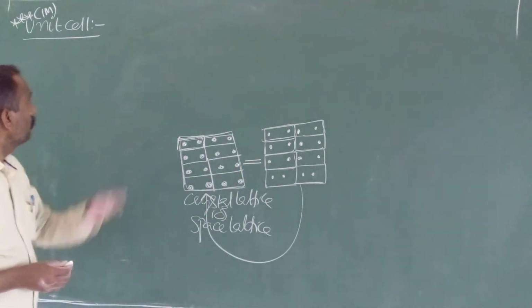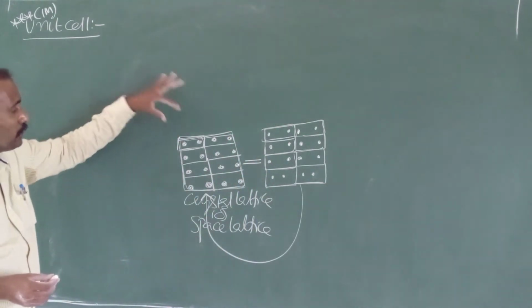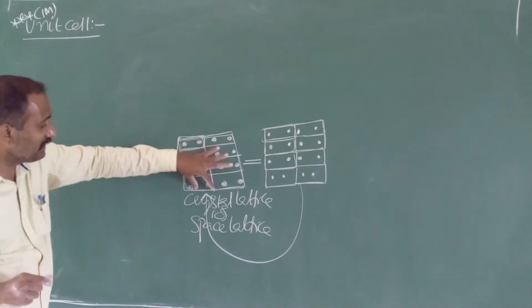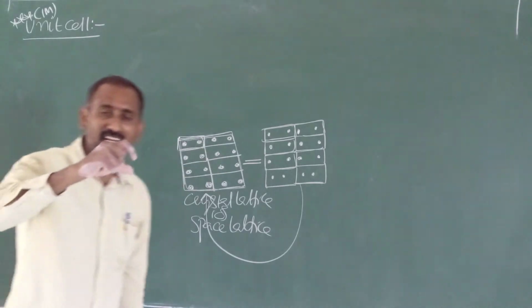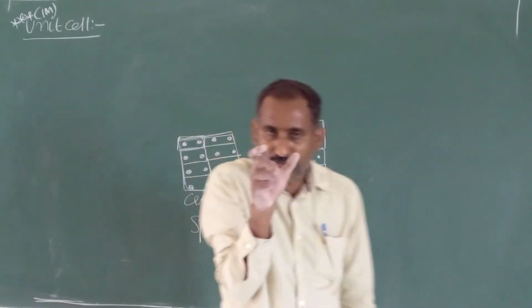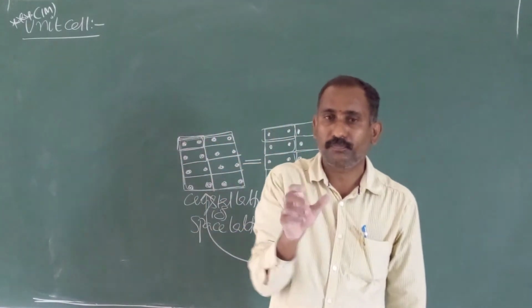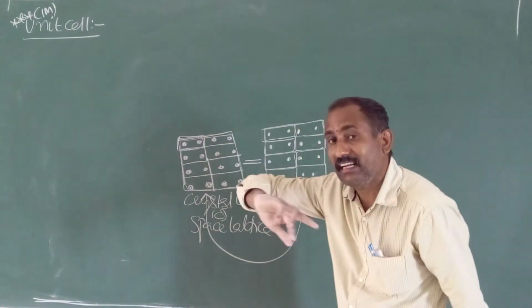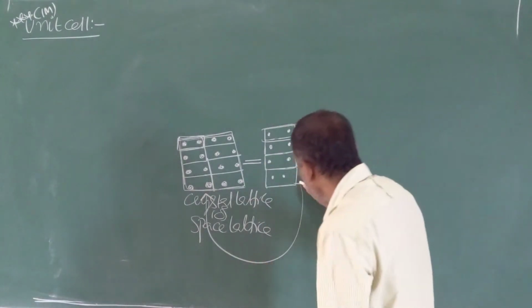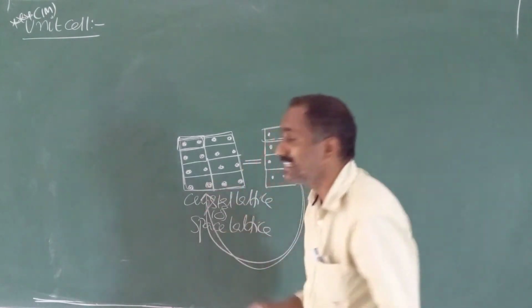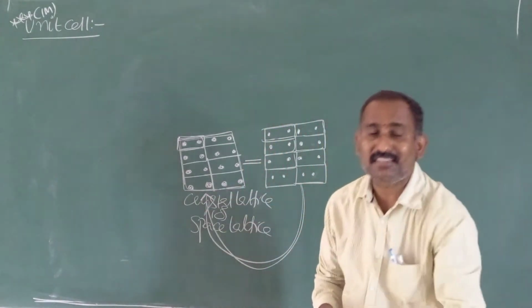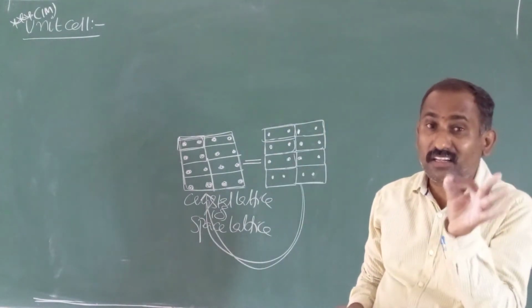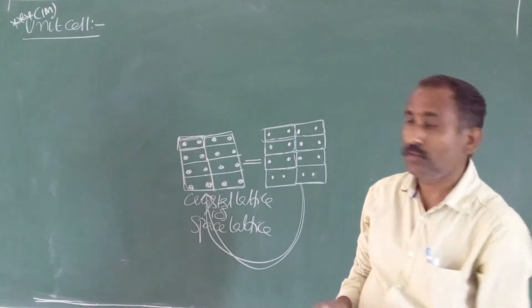So again I am repeating. What is meant by unit cell? Unit cell is nothing but a smallest repeating part in the crystal lattice. In the crystal lattice, what we did? First of all, we are selecting the small part. The small part is repeating in all directions. After repetition in all directions, finally we are getting crystal lattice. Hence, the smallest repeating part is known as unit cell.